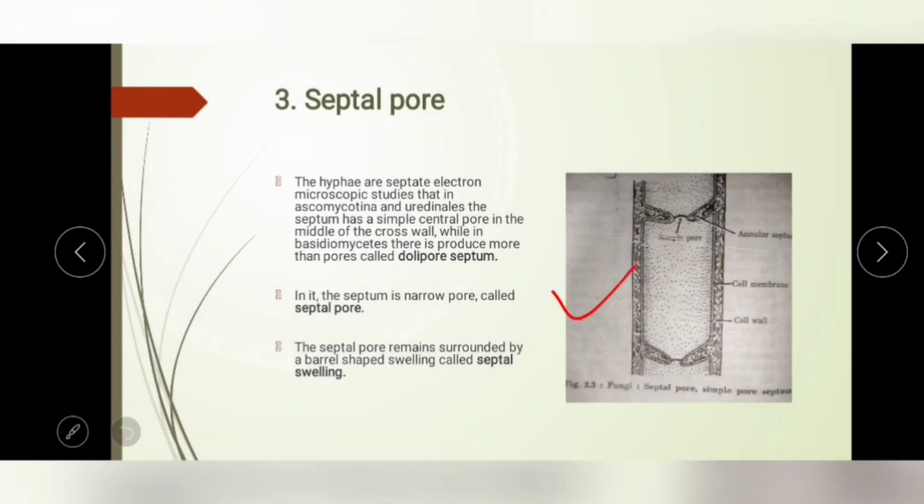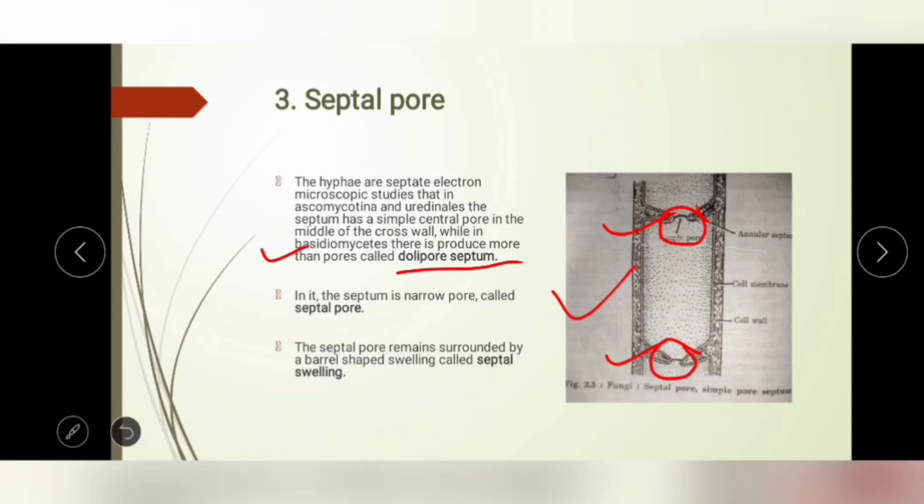This is a hyphal structure. In this hypha, the cell wall and cell membrane are present. In the structure of the hypha, a cross wall is present, and in the cross wall we observe a pore, so it is called the simple pore. It appears in the Ascomycotina class. We also see more than one pore, so it is called the dolipore septum, and this is present in the Basidiomycete class.